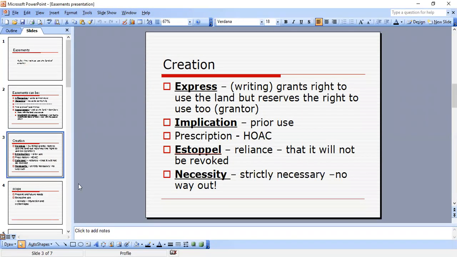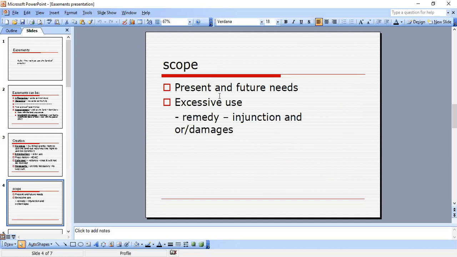So the next thing you would write up is the scope of the easement. Scope of the easement means how far the easement is going to go, what's included in it. There's present and future needs. The courts will assume the easement intends to meet both the present and future needs of the dominant parcel due to normal foreseeable development. An example of that would be an easement may be widened to accommodate wider cars.